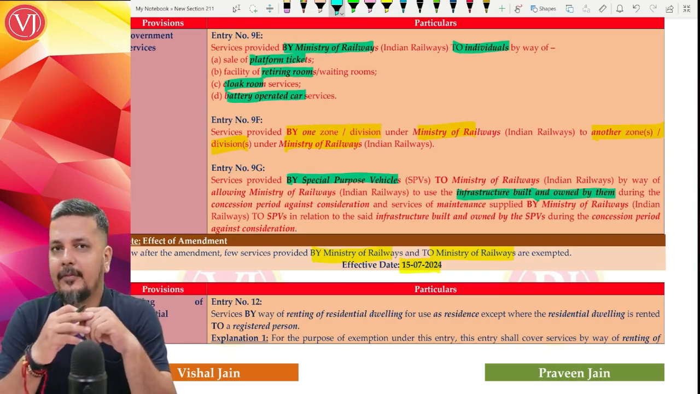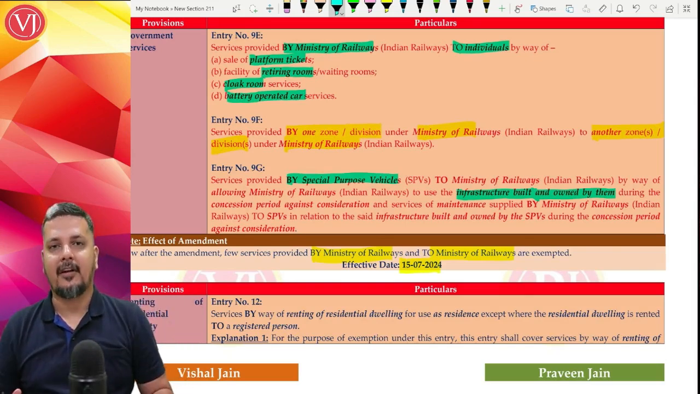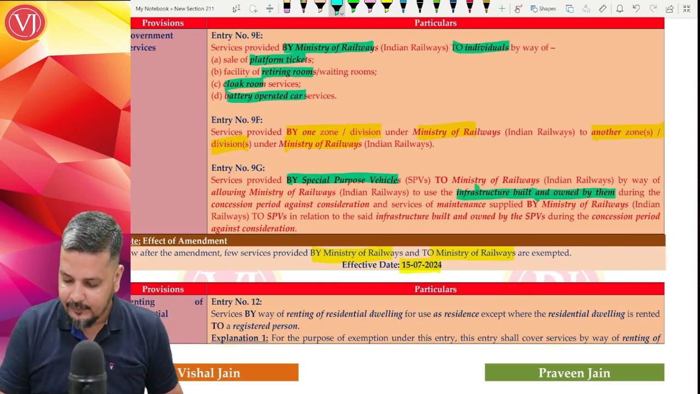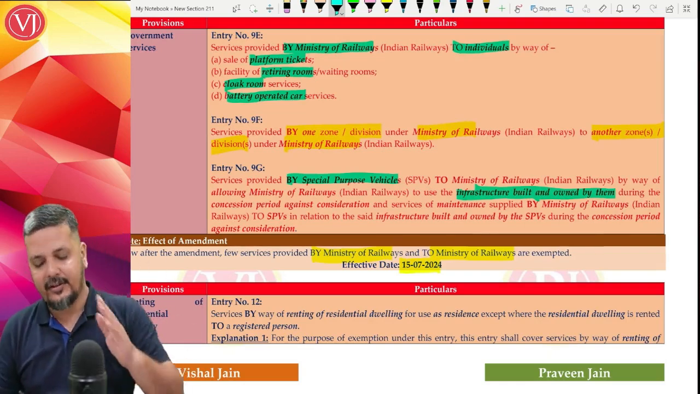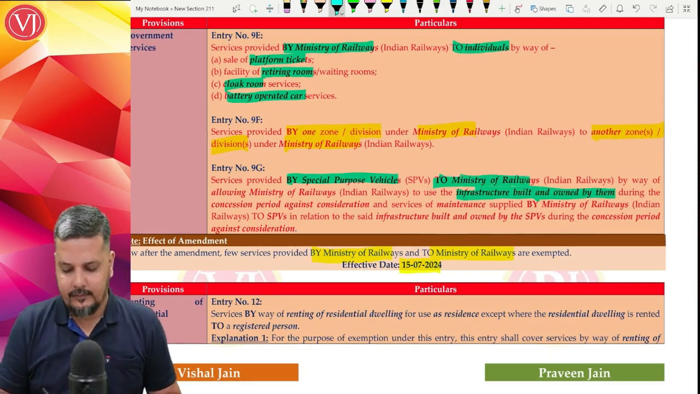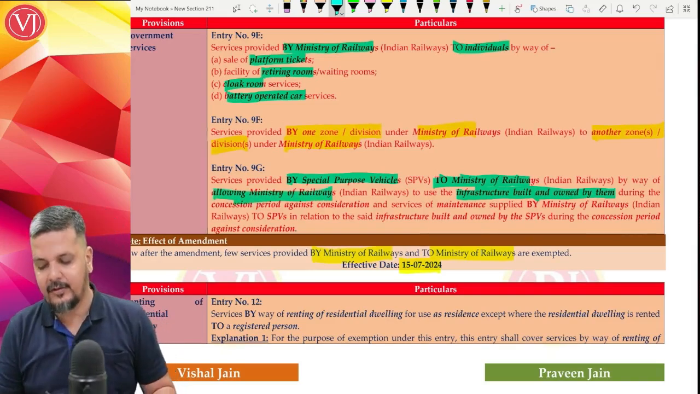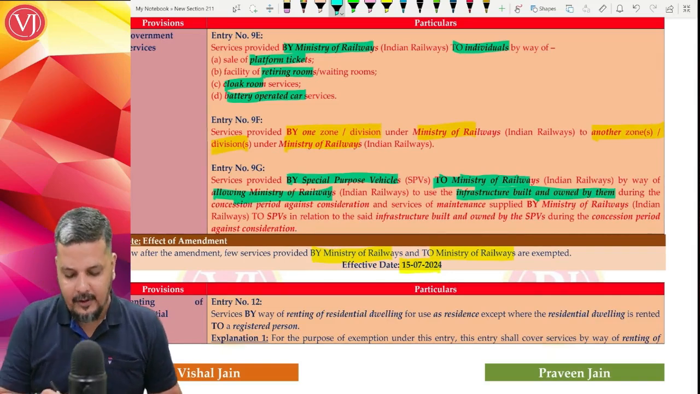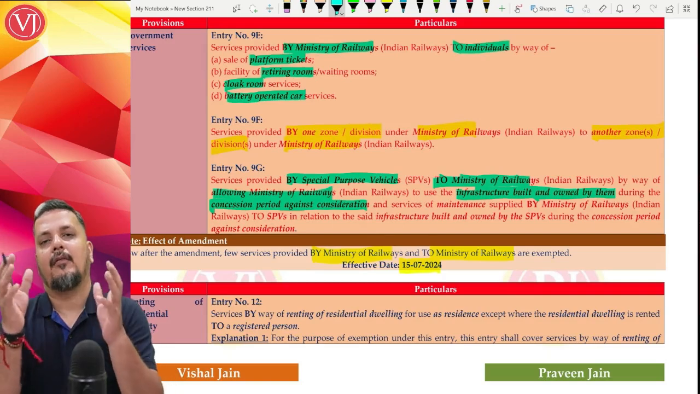So what will happen? Supposing Adani is building a private railway station infrastructure, which is owned by Adani, and it is giving that infrastructure to the Ministry of Railways, by allowing the Ministry of Railways to use that infrastructure which is built and owned by them during the concession period against a consideration.